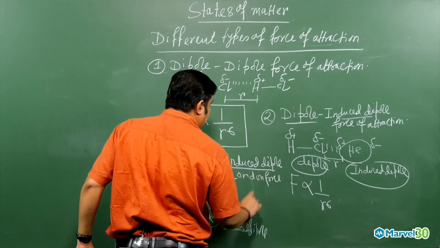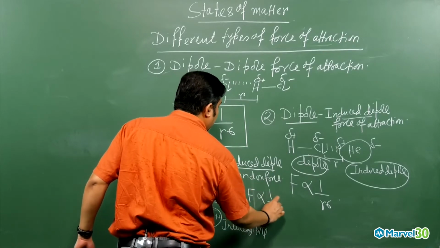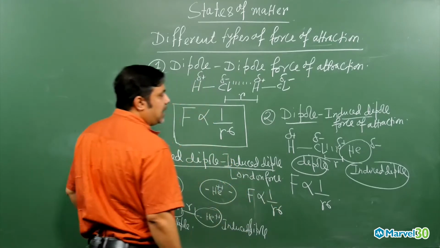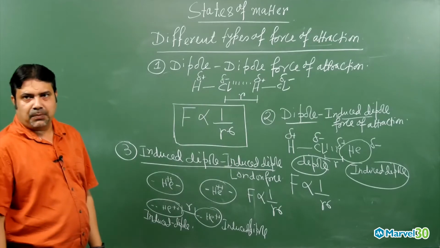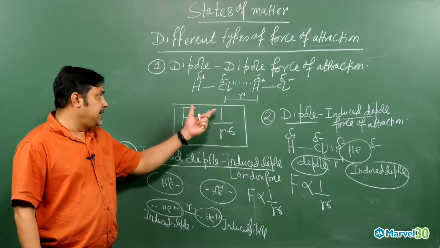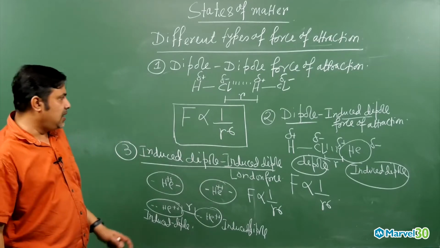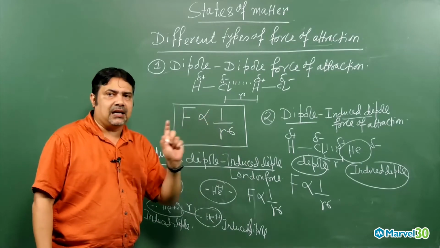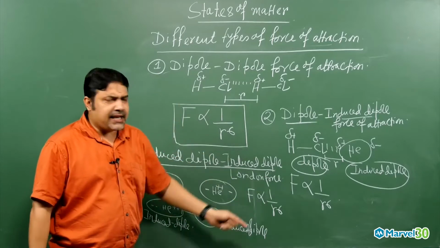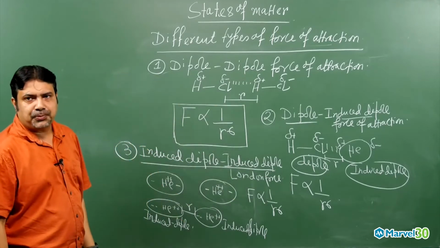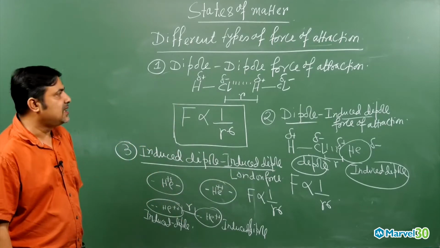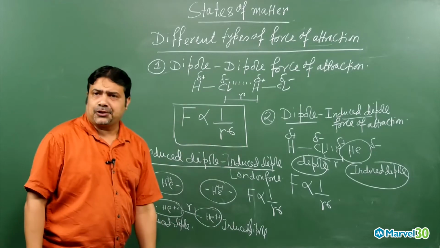Here also the force of attraction is proportional to 1 by r to the power 6. In all cases it is 1 by r to the power 6. Only one category is different: if a stationary polar molecule is there, then it is proportional to 1 by r to the power 3. Otherwise, in all cases the force of attraction is proportional to 1 by r to the power 6. So these are the different types of force of attraction.